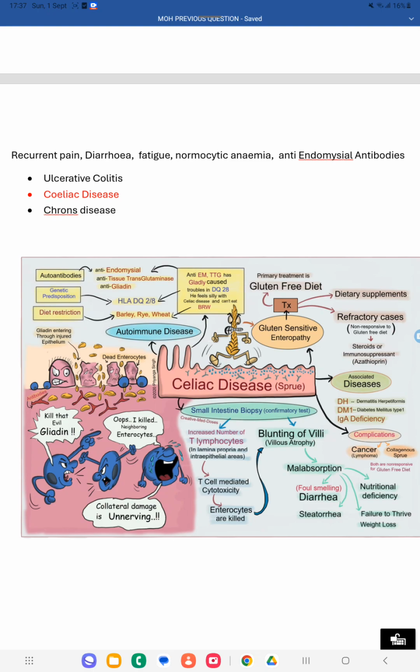For identifying celiac disease, it is anti-endomysial antibody, anti-tissue transglutaminase, and anti-gliadin. For ulcerative colitis or Crohn's disease, the marker is fecal calprotectin, F-A-E-C-A-L. Whenever there is inflammation in the intestine, this fecal calprotectin will be there in the stool.